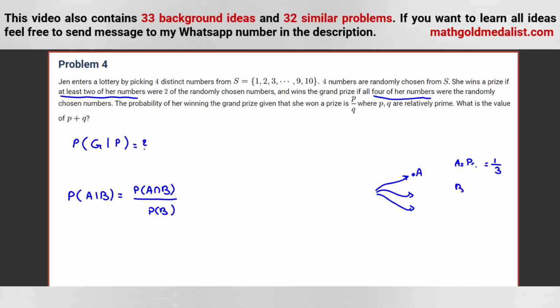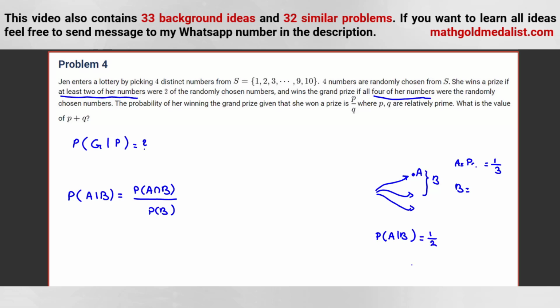Now suppose B is these two destinations. Suppose we know we reach this destination or this destination. Under this case, what is the probability of A, P of A given B? Because we know B is satisfied, we go here or here, and the probabilities are equal, so the probability of A given B is 1/2.